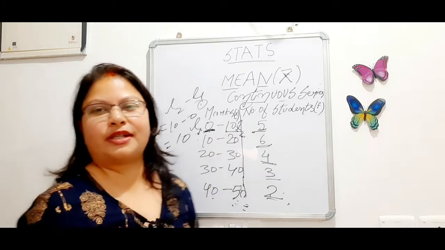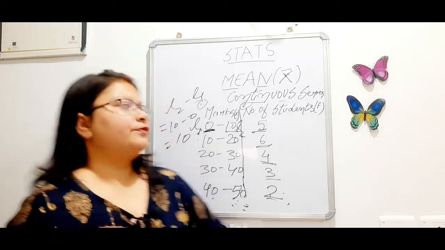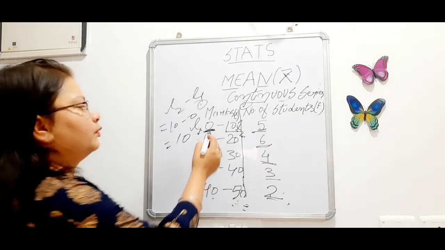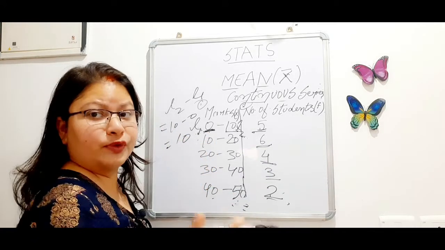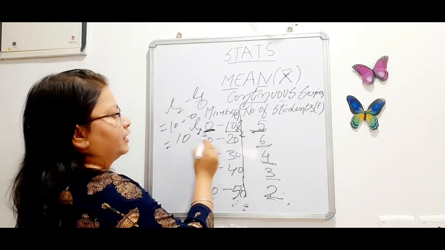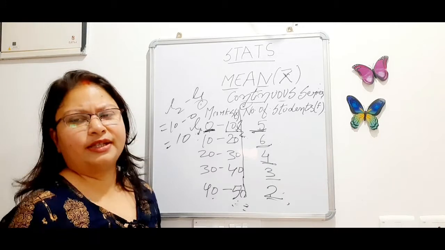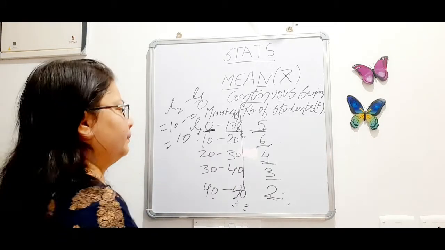Like some students secure 4 marks, some secure 5.5 marks. So on an average, not calculating the individual marks of the student, 5 students of the class secured marks between 0 to 10. That can be anything between 0 to 10, nothing particular.